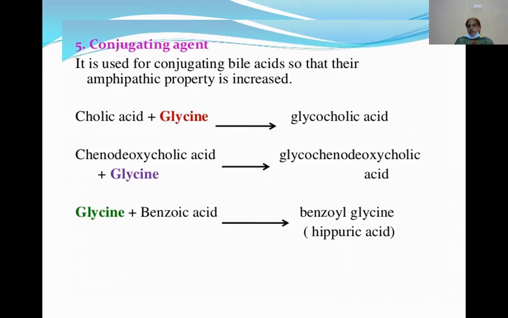Okay, bile acids. Cholic acid when combined with glycine produces glycocholic acid. Chenodeoxycholic acid when combined with glycine produces glycochenodeoxycholic acid. When glycine is combined with benzoic acid, it produces hippuric acid. These are the conjugation reactions of glycine.